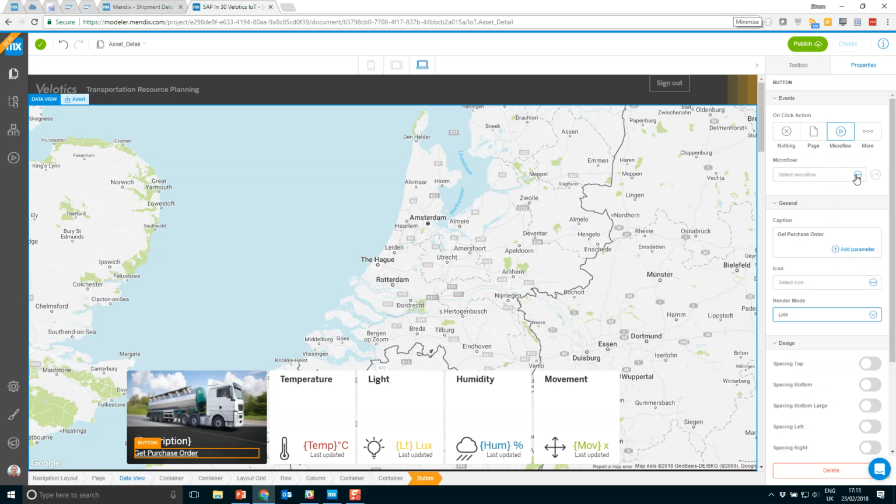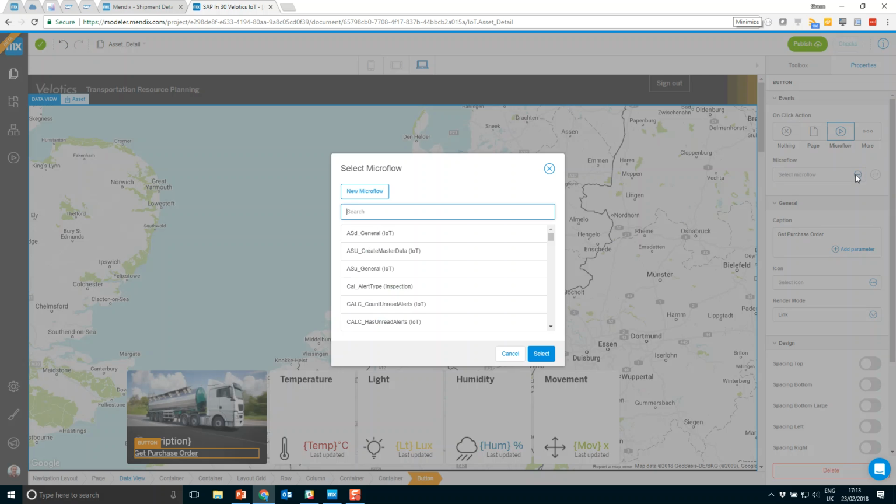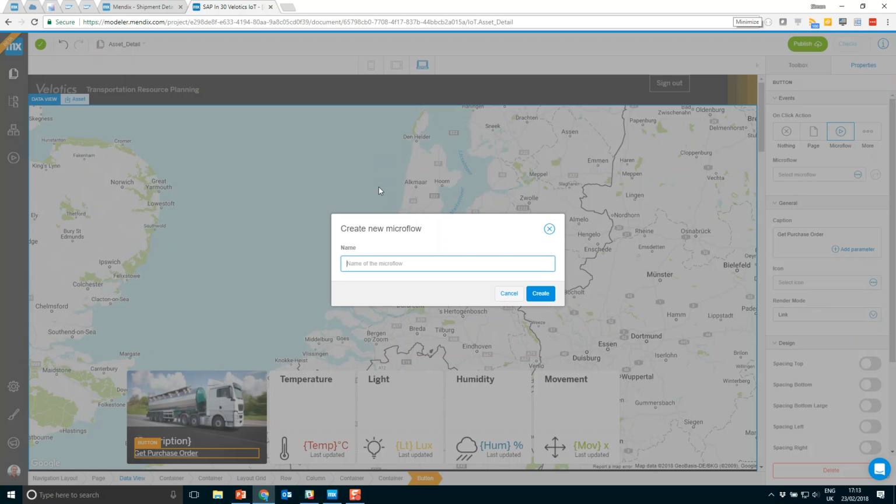The next thing we need to do is hook up some logic to this app. And the logic for this particular button is used, and we build that using a microflow. A microflow is step-by-step logic allowing you to build out the logic, whether it be on a button click, a background process, or a web service or a REST service. You can call these at any point within your chosen point.